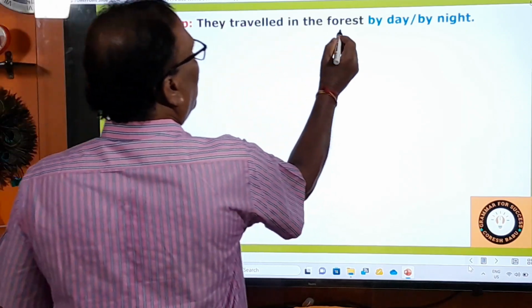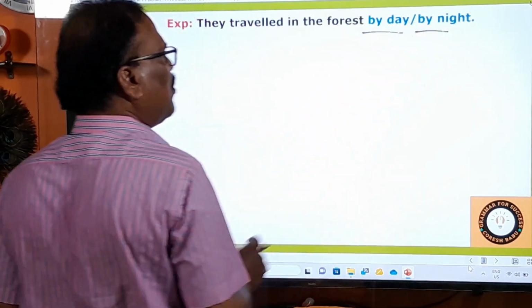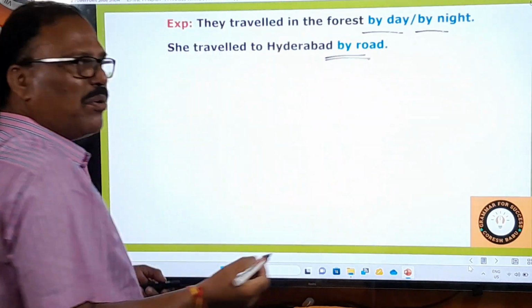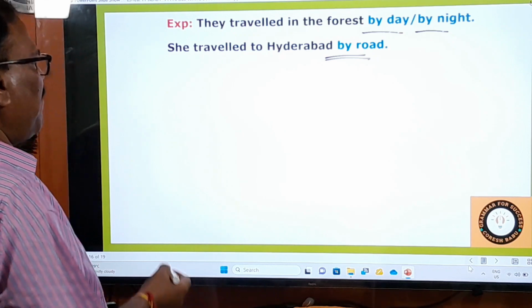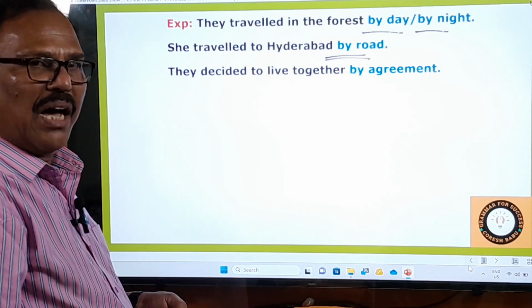They traveled in the forest by day or by night. By day means during the day. By night means during the night. And she traveled to Hyderabad by road. By road, everybody knows that. By road means by bus, by car, by lorry, whatever it is.